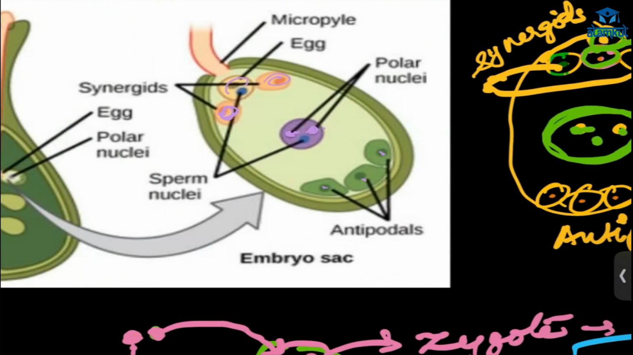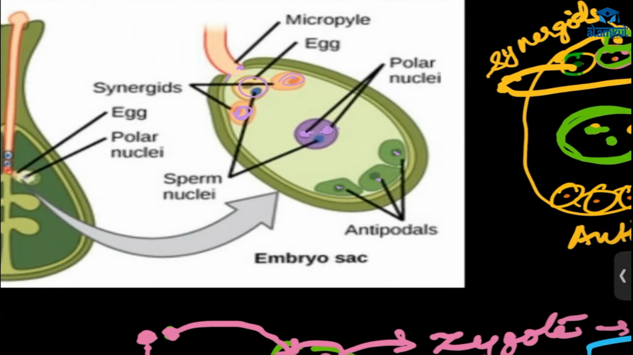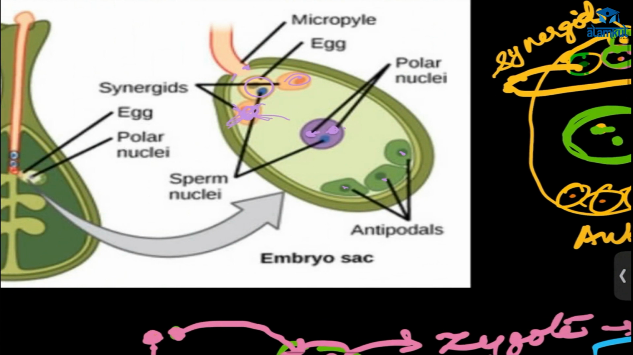Here we have the egg. These synergids have finger-like projections, that is called filiform apparatus. And what will it do? It will give the direction to the pollen tube. The pollen tube will then reach the synergid and break it. The synergids will degenerate, and after that it will go on.